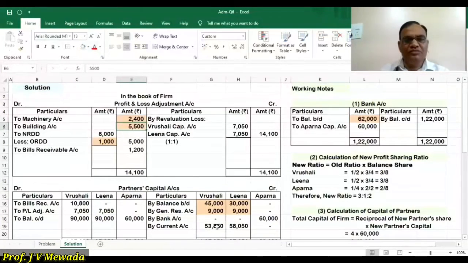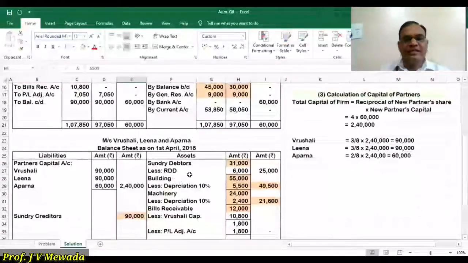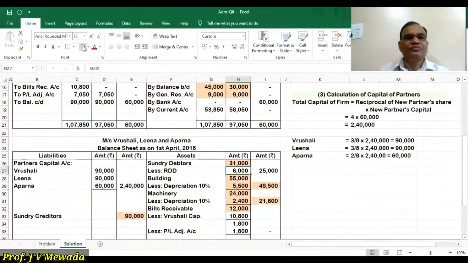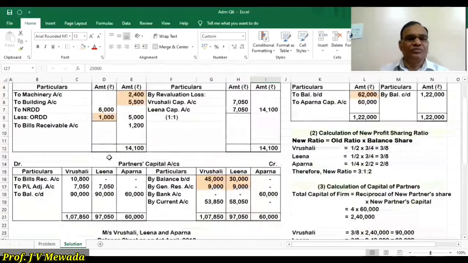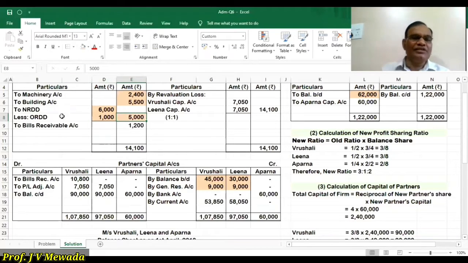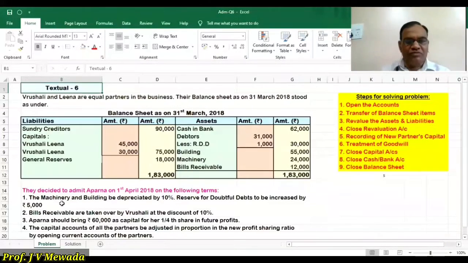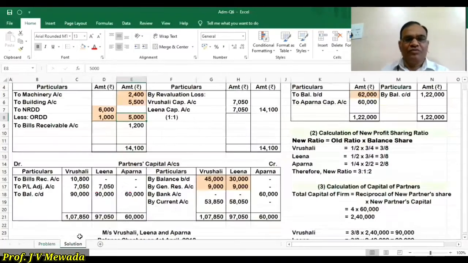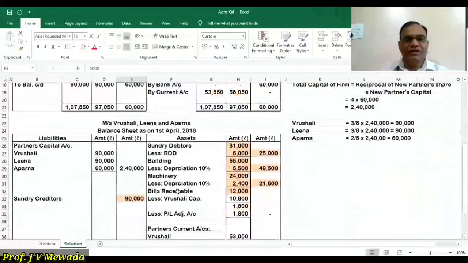So in our solution, whatever debtors are there, our new RDD is 6,000. So outer column we are going to write 25,000. And our new RDD is here 6,000. So 6,000 is new RDD and old RDD is 1,000. So there is a loss of 5,000. Currently there is a loss of 5,000. So this way we have to show. Okay. Now, machinery is over, building is over, RDD is over. Bill receivable is taken by Vrushali. Now, bill receivable. Let us see the bill receivable.